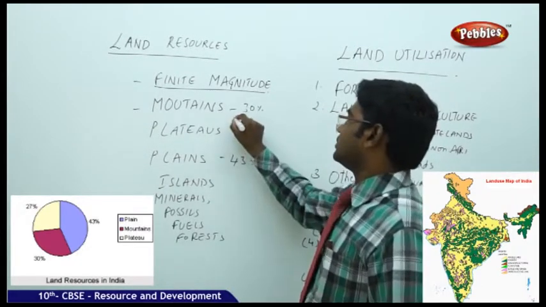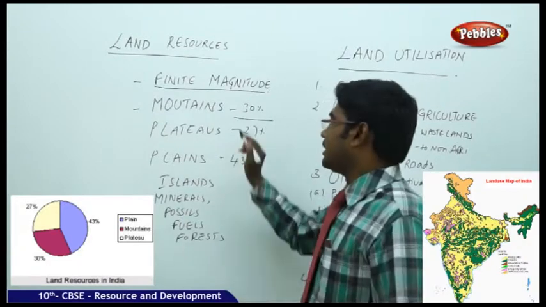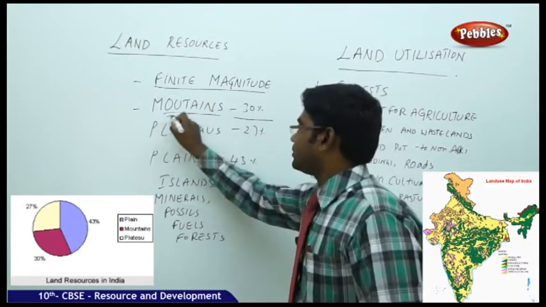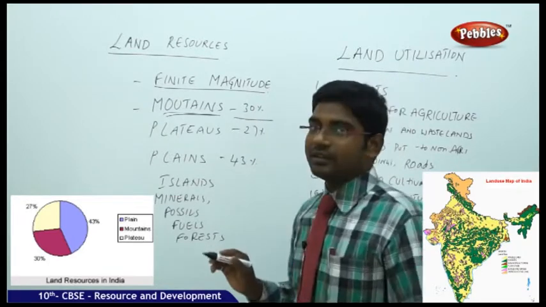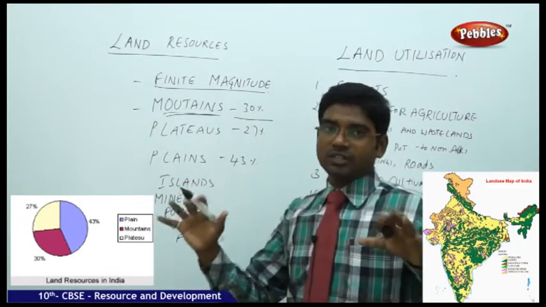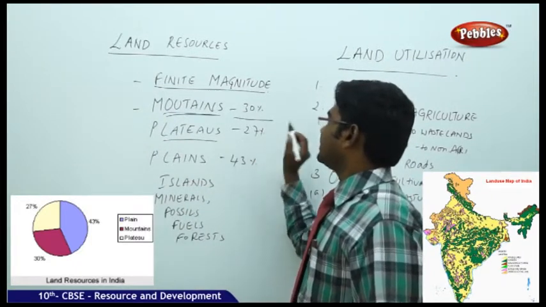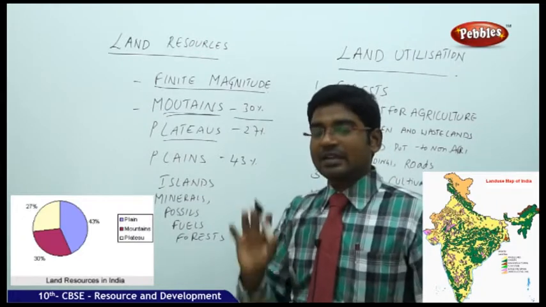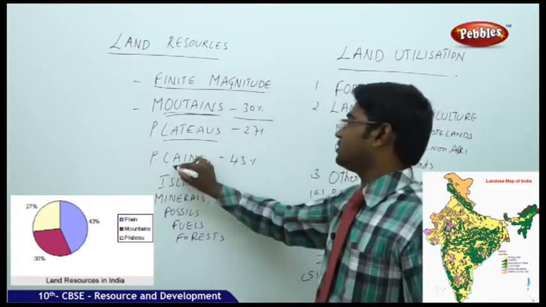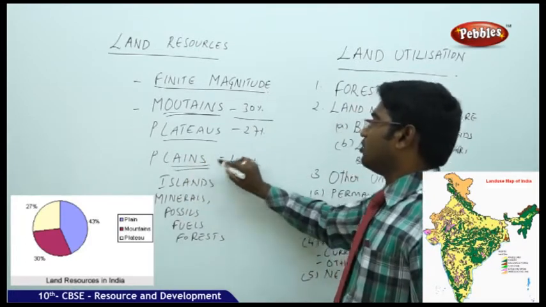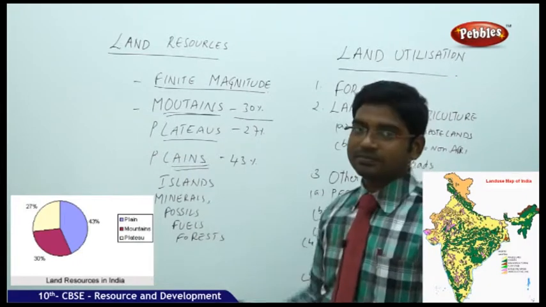The entire land available on the Earth is covered 30% by mountains. So 30% of the entire land is under the mountain shelf. When we move on to the plateaus, nearly 27% of the entire land is covered with plateaus. And moving on to the plains, nearly 43% of the entire land is covered with plains.